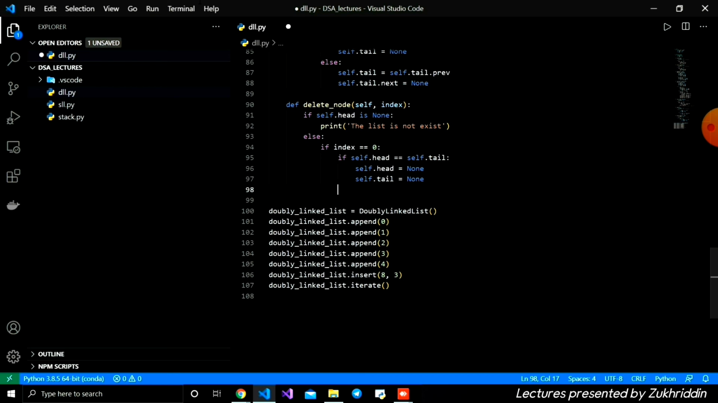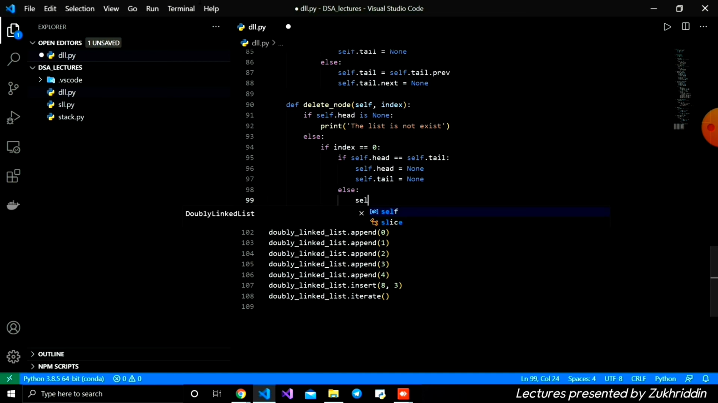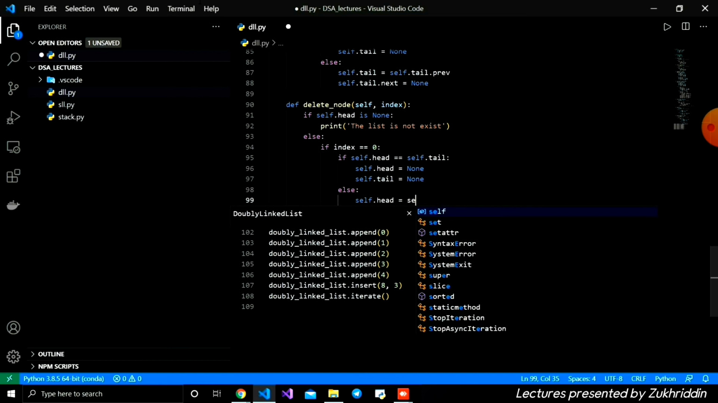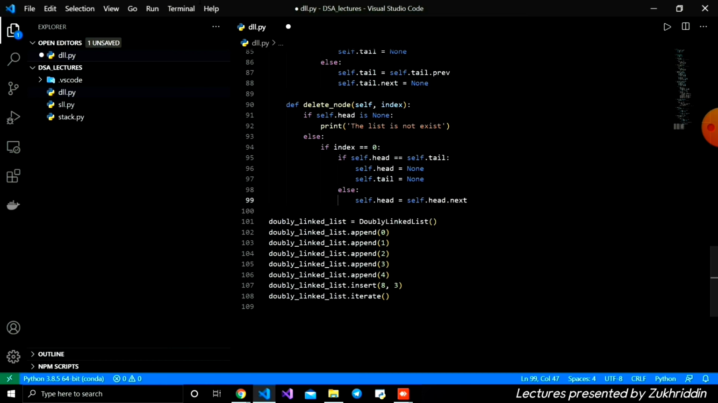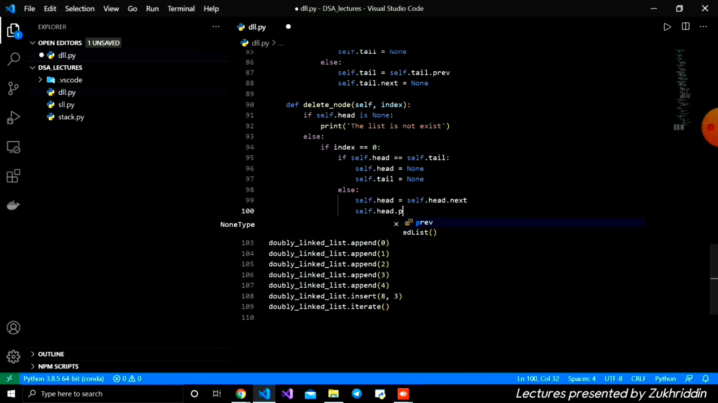For this case I'm going to write else, and inside here I'm going to write the logic: we just delete the first node, and then update the next node to be the first. So the pointers: self.head is equal to self.head.next, which means the new head is the second node. And also we write self.head.previous is equal to None.